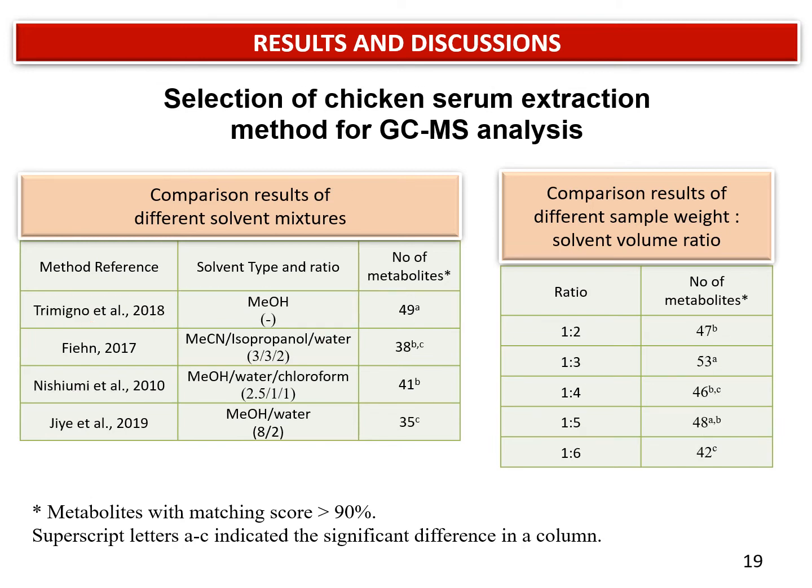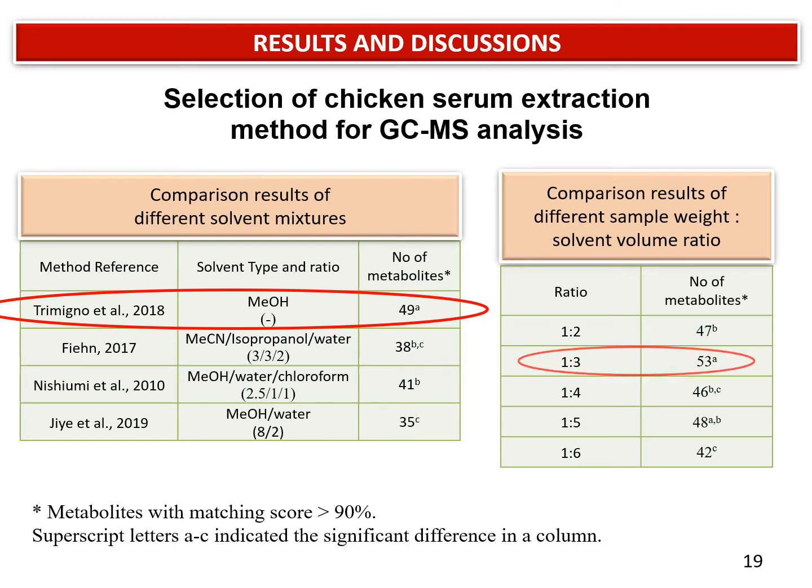This is a comparison result for the chicken serum extraction methods. Similarly, we also compared 4 different types of methods, and we found that the method of Trimethanol et al. 2018 with methanol produced the highest number of metabolites compared to the other 3 methods. And this method is further compared for different sample weight to solvent volume ratio, and we found that the 1 to 3 ratio produced the highest number of metabolites, more than 90%.